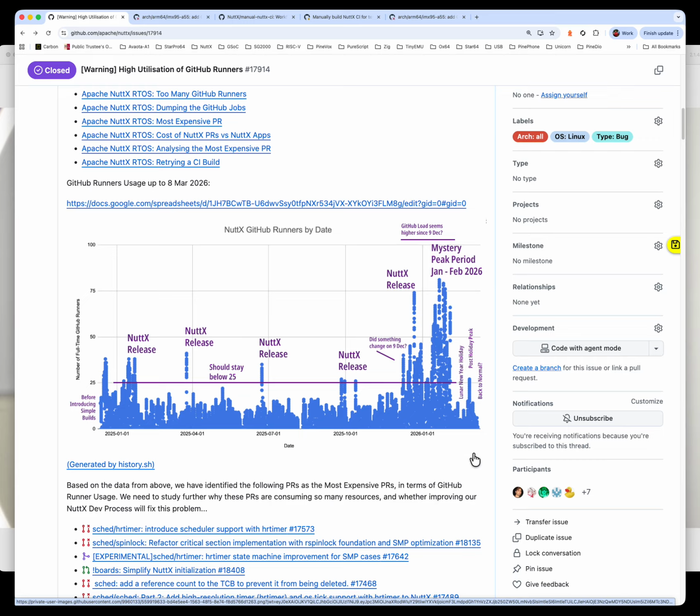This is bad because the ASF Infrastructure Team will remove our access to GitHub CI, which means no more GitHub Actions. Our NuttX CI will simply fail to run once the ASF Infrastructure Team removes access to GitHub CI. So therefore, we must prevent this from happening.